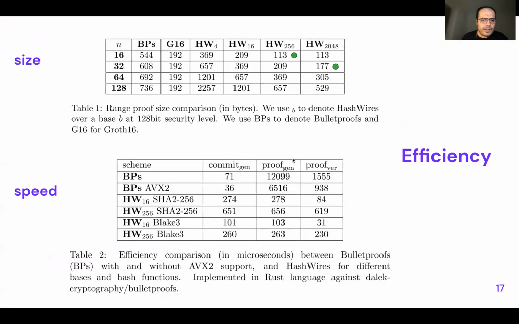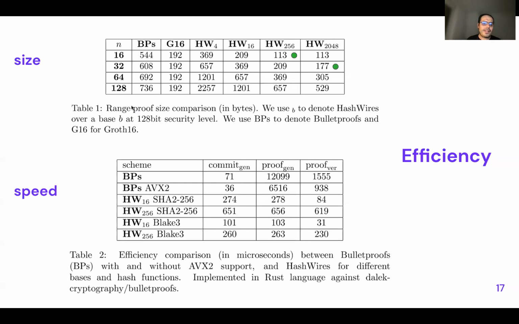Finally, we go to the comparison of efficiency, and we're super excited here because we have some record numbers, especially for 32-bit integers, for example. Imagine that we can produce with 2048-long chains, which is still super feasible and super fast, signatures of 177 bytes, which is even smaller than Groth16, which is 192. And in practice, if we can relax the collision resistance, if we trust the issuer, it can even be smaller because we don't need 256-bit output.